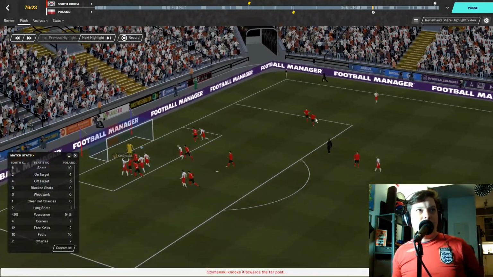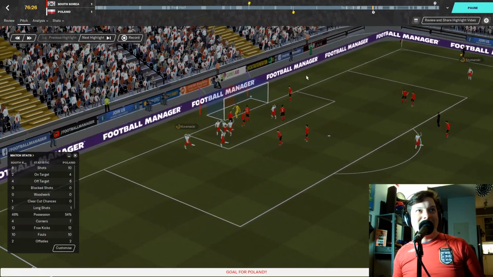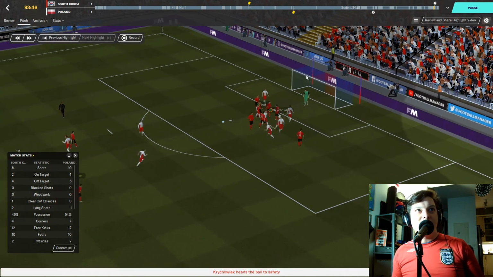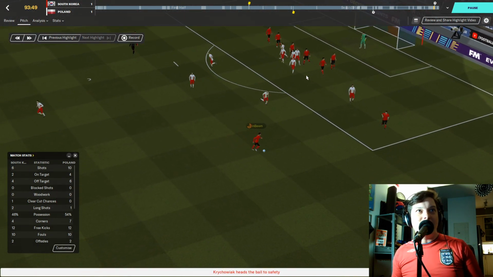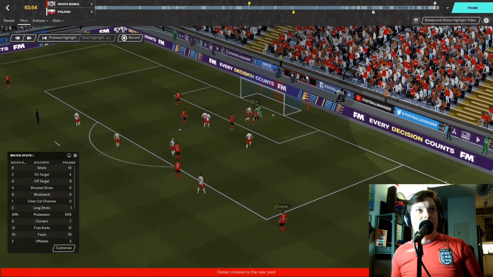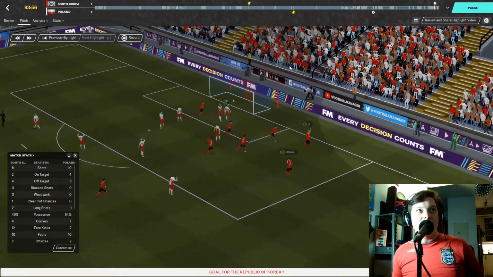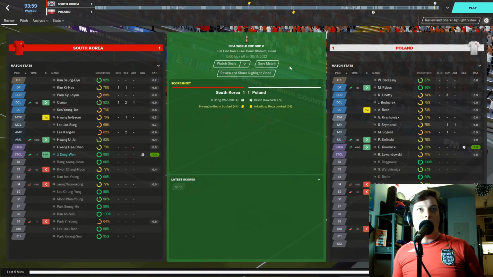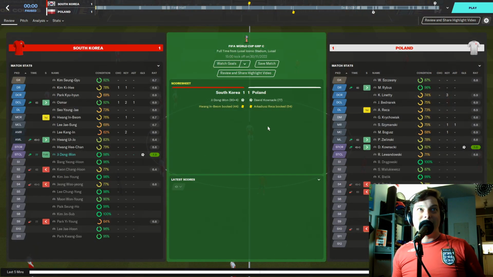77th minute, free kick from Poland, drifted to the far post. They take the lead on 77 minutes, and then 93 minutes, right at the death. Poland were looking like they were going to win, but South Korea gets the ball into the box, and makes no mistake at the near post. 1-1 draw at the death for South Korea. They survive just barely, and Ji Dong-won gets man of the match for that performance. So let's see if they qualify for the next round.